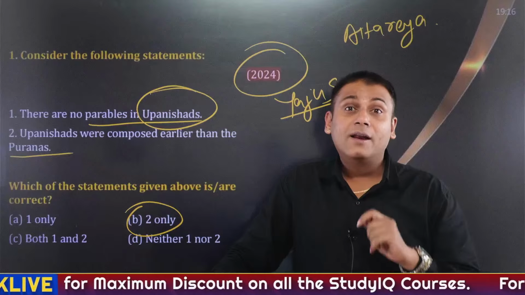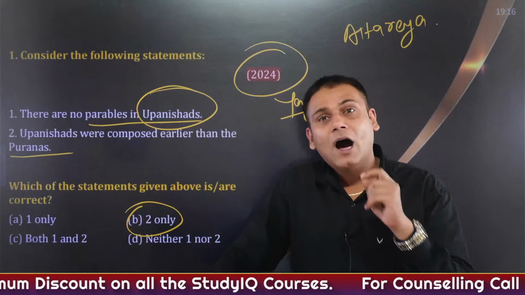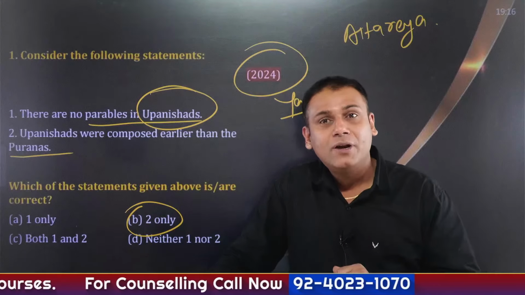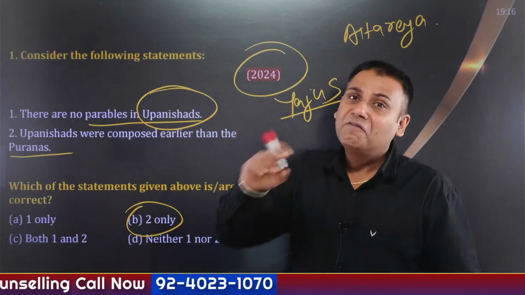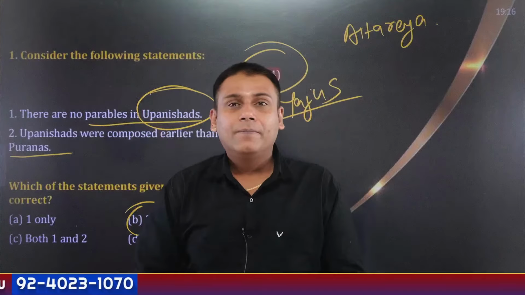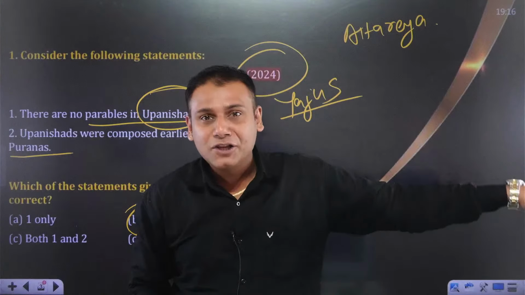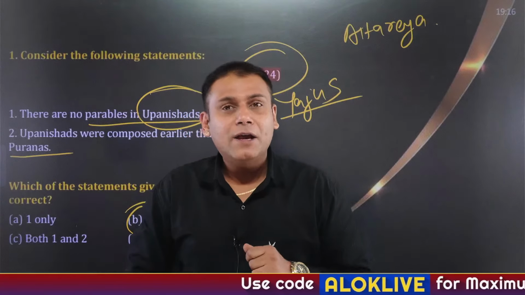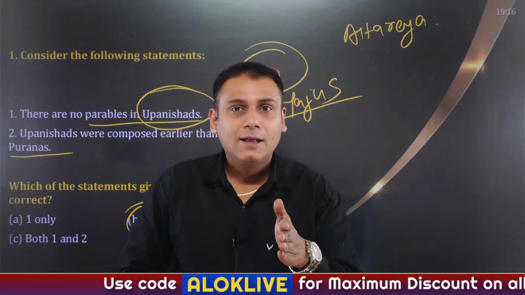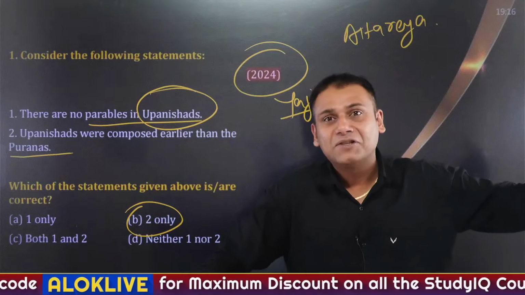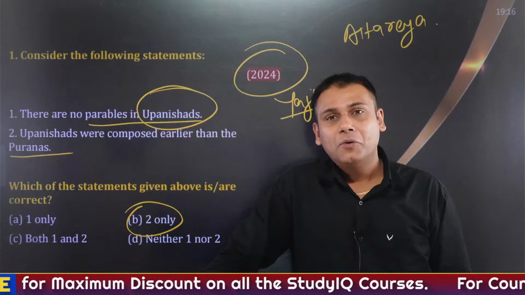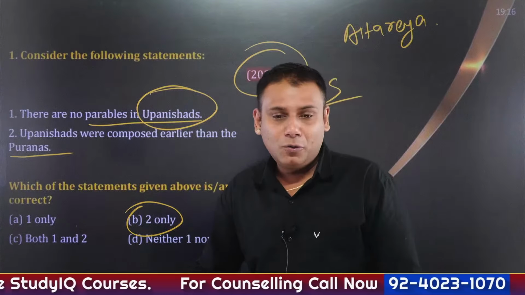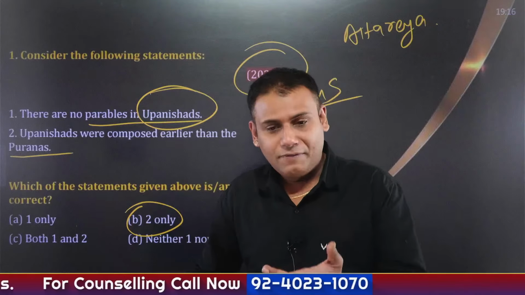Satyameva Jayate Nanritam. Truth alone triumphs and not the falsehood. And this finds mention in Mundaka Upanishad, which in fact is derived from Atharva Veda. And this question has been asked in the UPSC Prelims exam. Apart from this, another important point: I have just spoken that there are 4 ashrams or 4 stages of life. True? Yes, very good. Vikas, Satyamev Jayate is our national motto. Yes, Shreya, perfect.